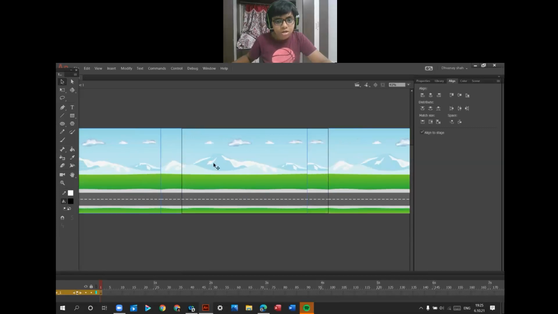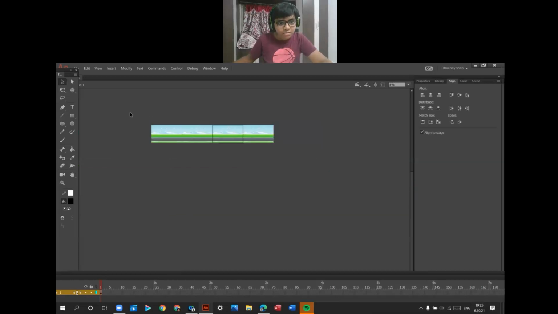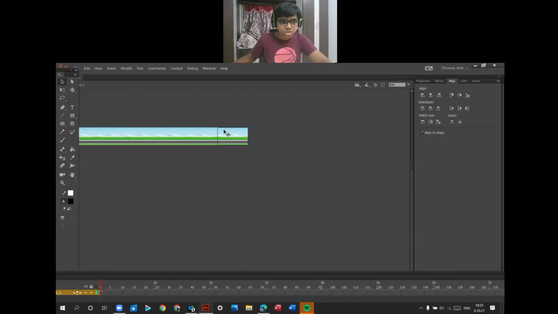Or you keep it like this only and one more, or keep on Shift plus Alt and you use like this. Now you select all 8 backgrounds, press the Shift key and hold it and move it to the left side so the last one should be at the stage. Okay.